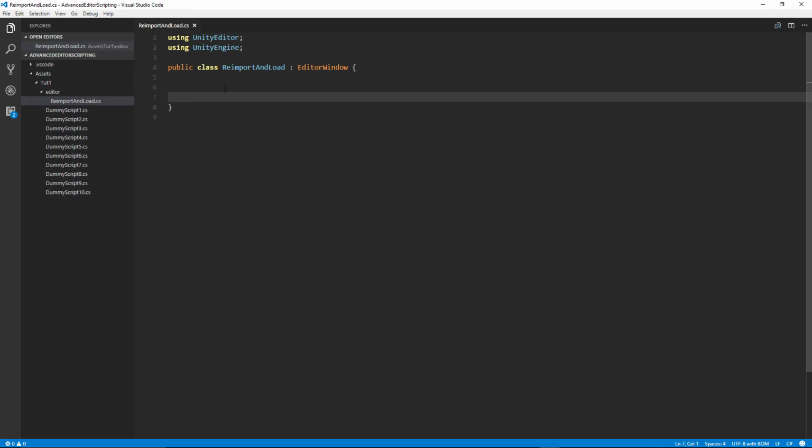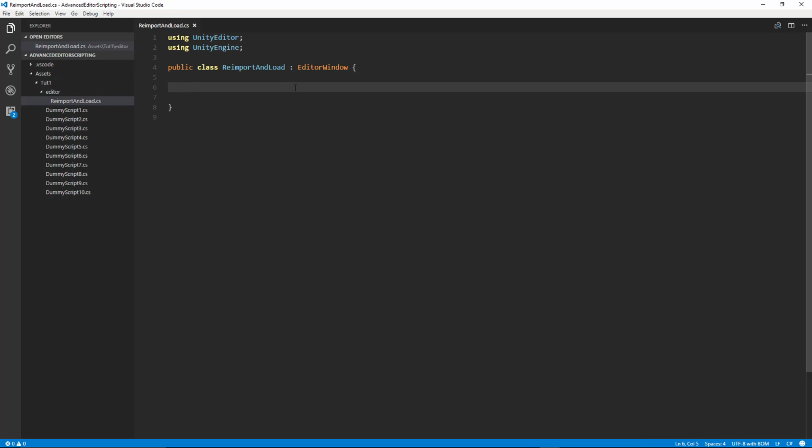Okay, so here we are in an empty script. Notice that I have included the using UnityEditor, and I am deriving my class from EditorWindow. So the first thing we want to do is just make sure we can get a window to show up for us. So let's go ahead and add the code for that.